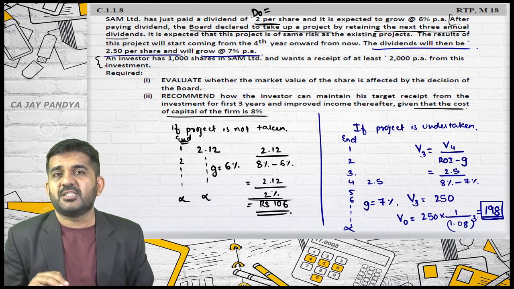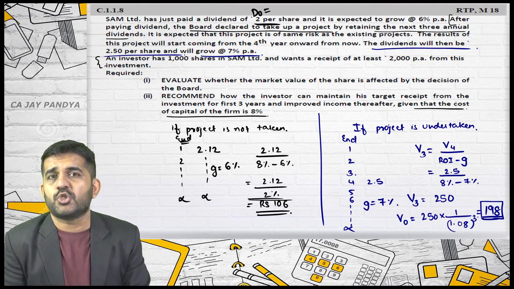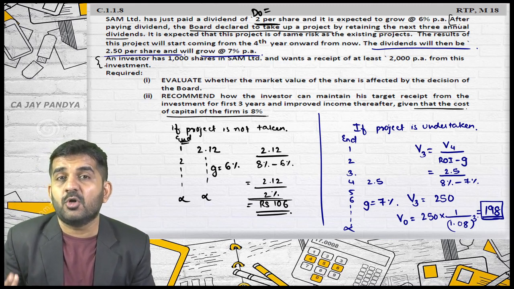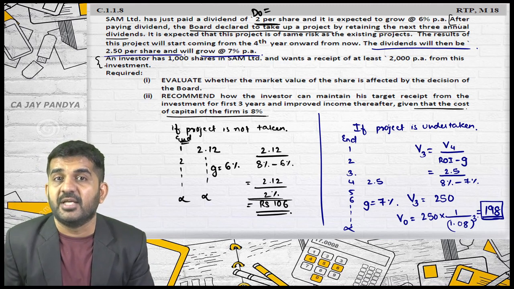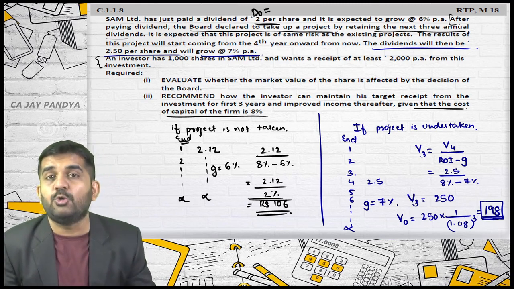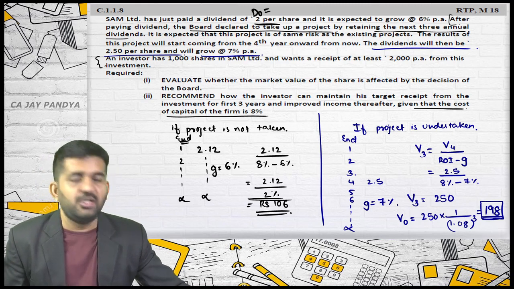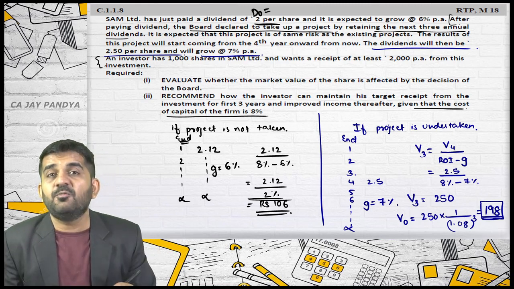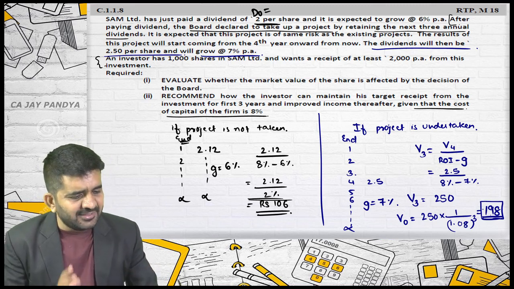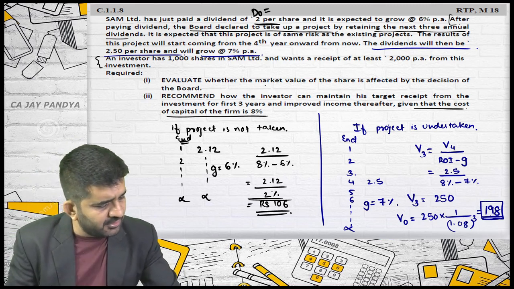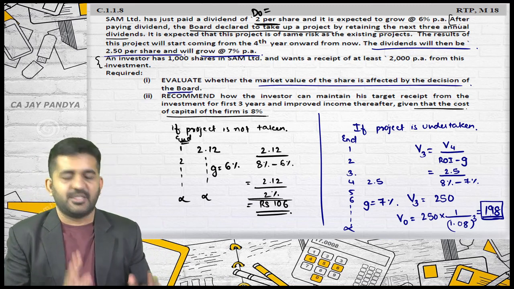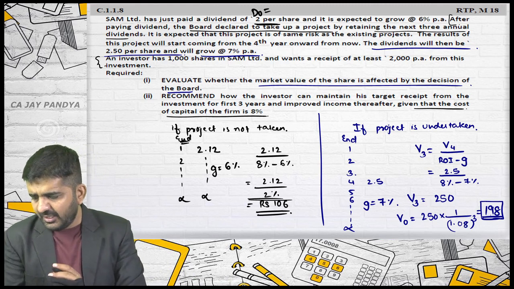Whenever the project is declared, you see this in the stock market. The project is declared by a company, even if not started, the market price of the share will increase. What is the reason? This is the reason. People will calculate this, and they will ultimately say that now after declaring this project, the worth of the share is 198. So the first question is whether the market value of the share will be affected by the decision of the board. The answer is yes. It will become 198.